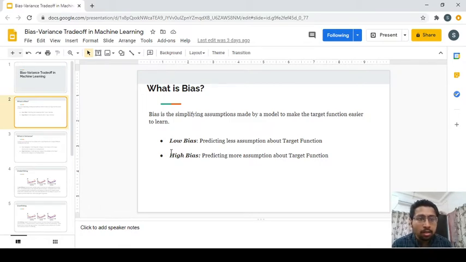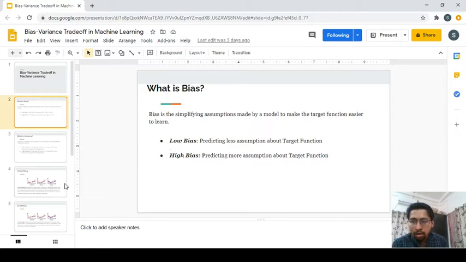Bias quantifies your error, how far it is, how near it is. That is high bias and low bias. If your model gave 80, it would be high bias, and if it gave around 101 or 99 or 90, it is quite close to the target value, so the model has low bias.